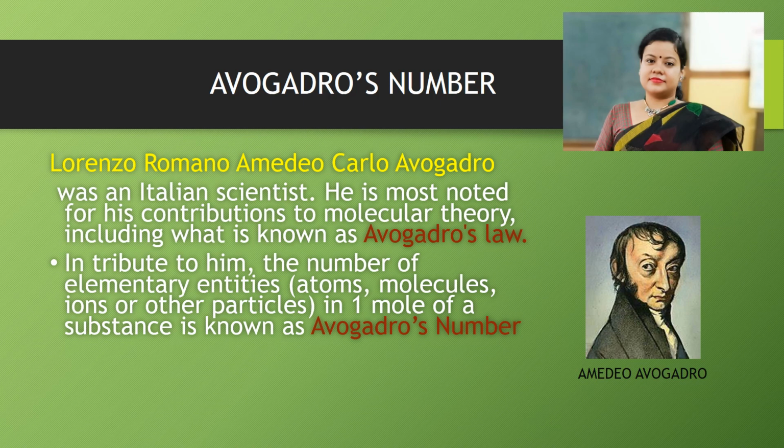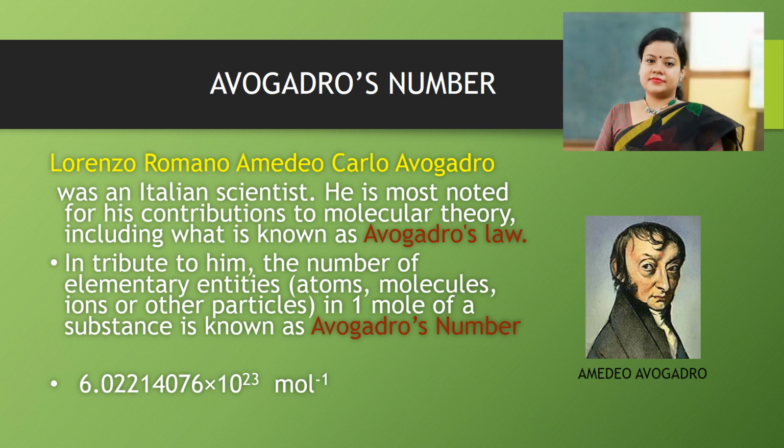What is the number? The number is 6.022 into 10 to the power 23 per mole. While calculating, we will simply take the value as 6.022 into 10 to the power 23.